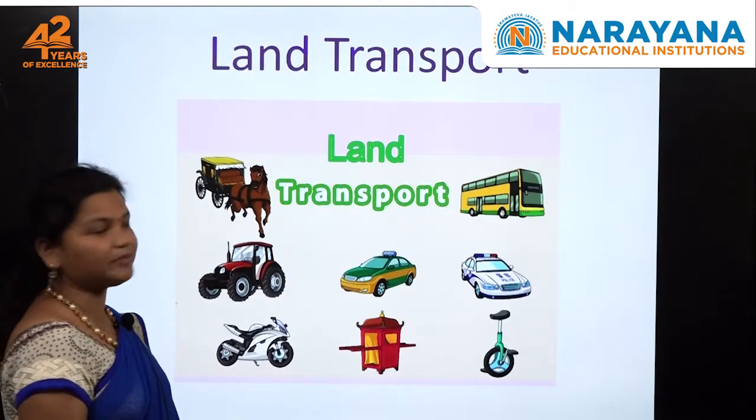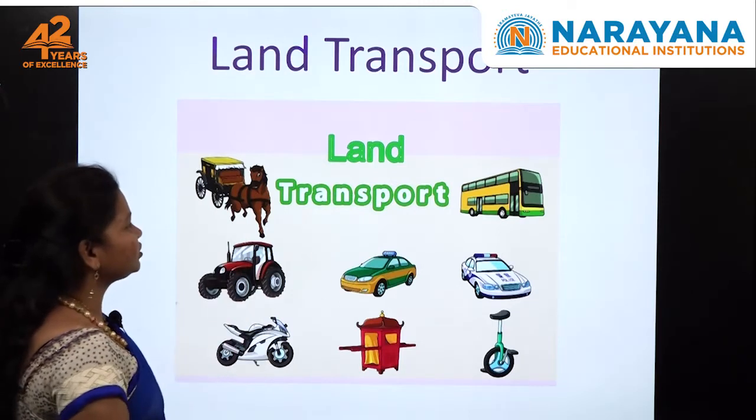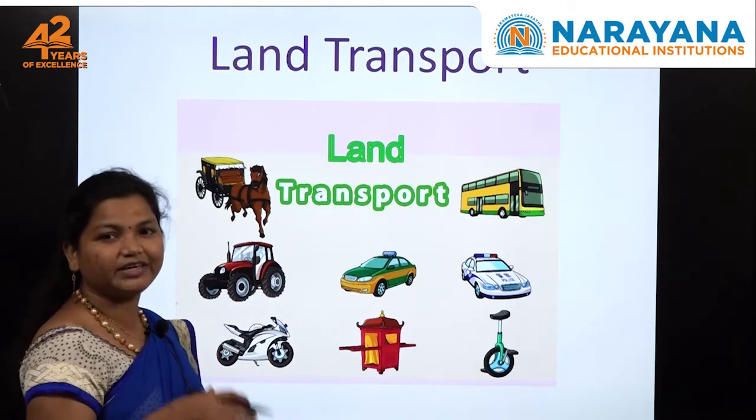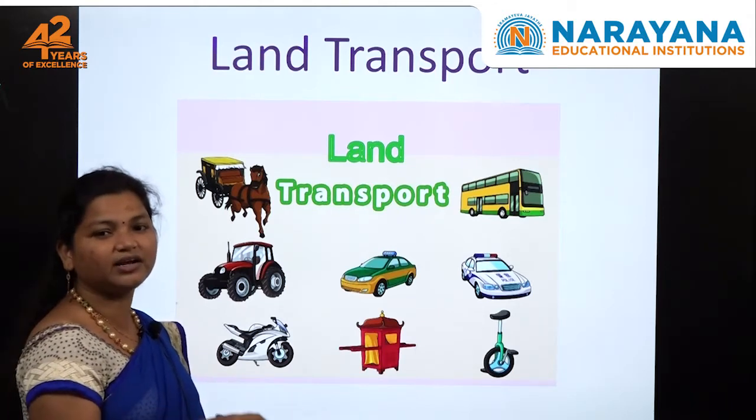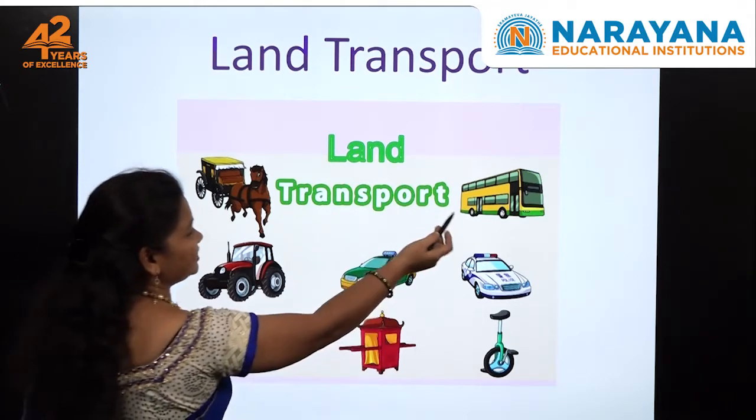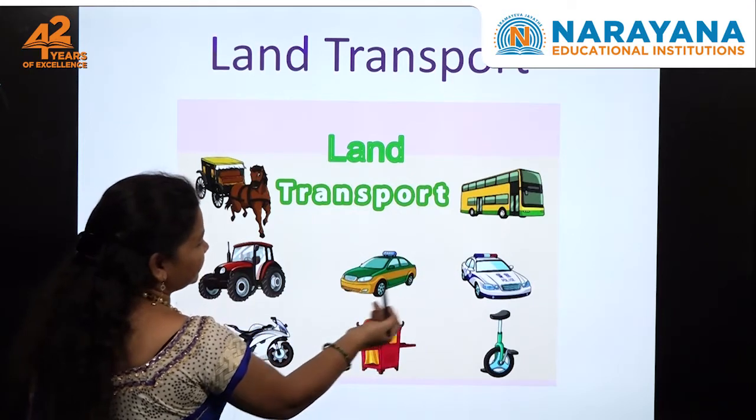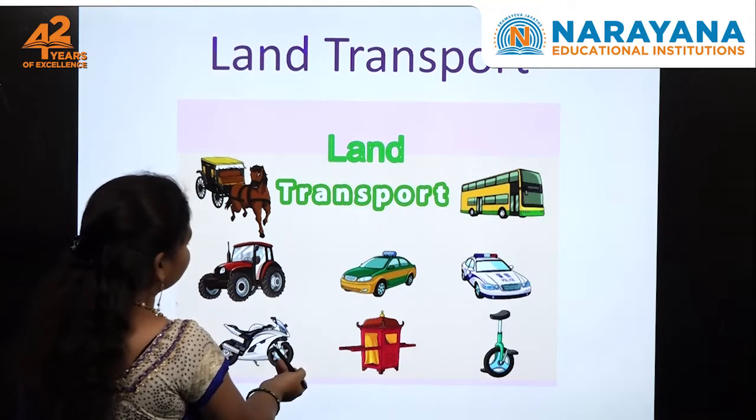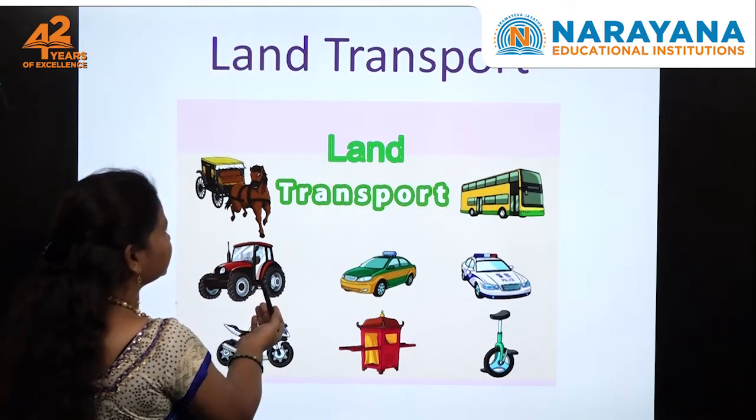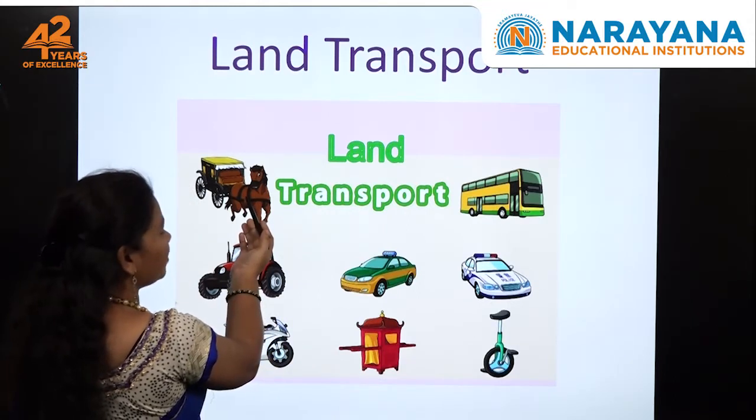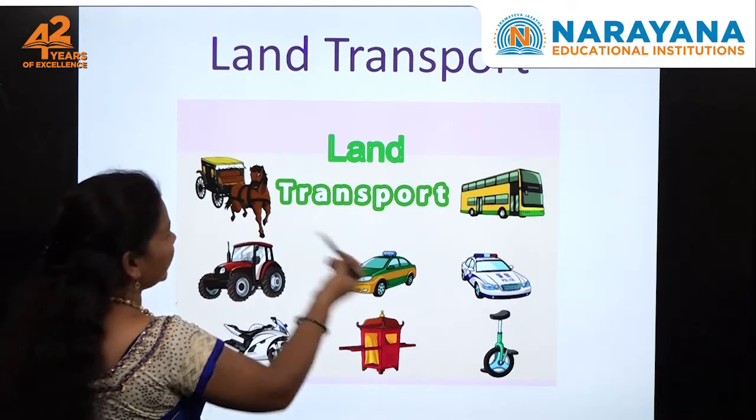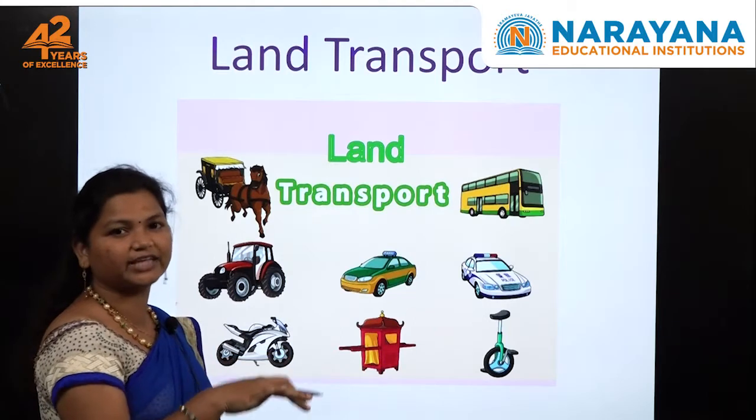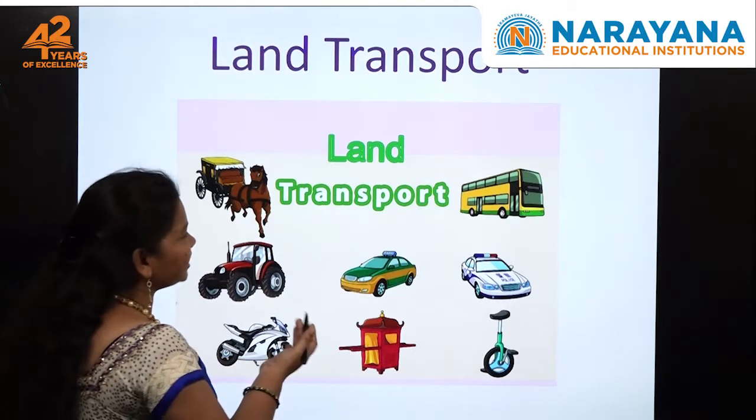Let's see now about land transport. So these are the land transport. The transport that we are using on land are called land transport. This is a bus, car. This is one more car, isn't it? This is bike, motorbikes. This is tractors, isn't it? This is used for animals to transport. So those that we use on land to transport are called land transport.